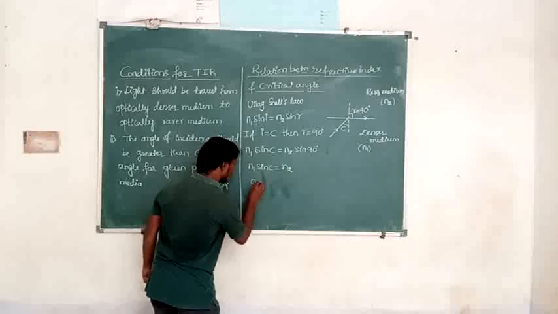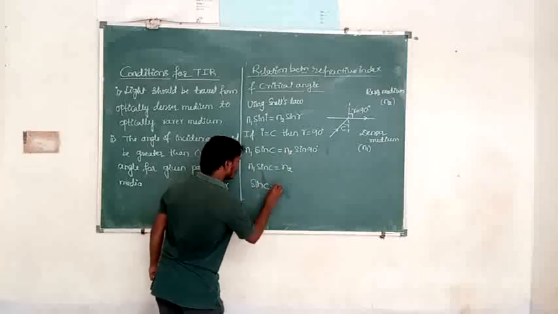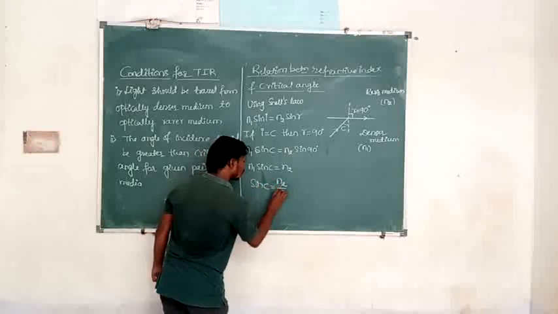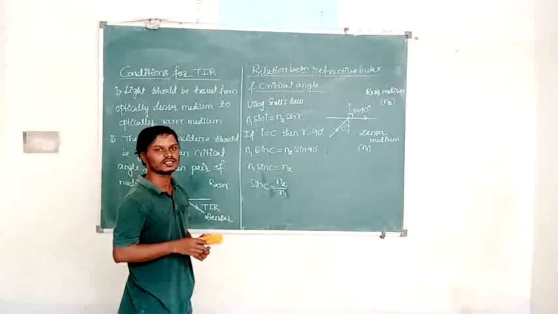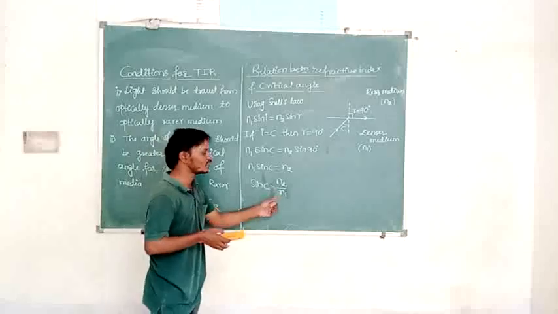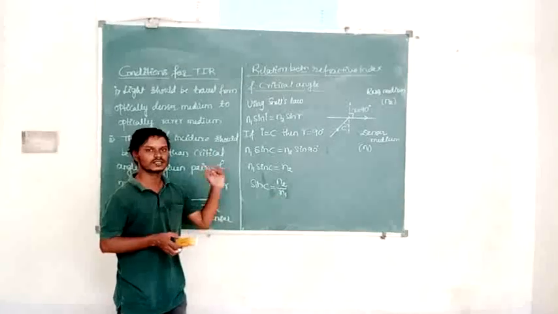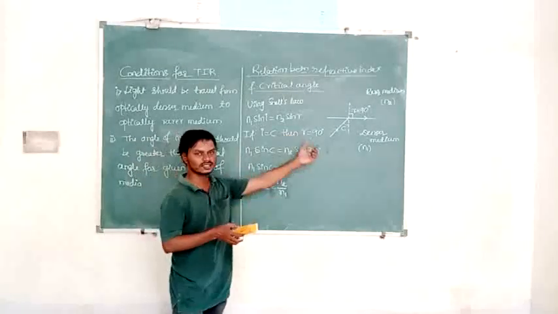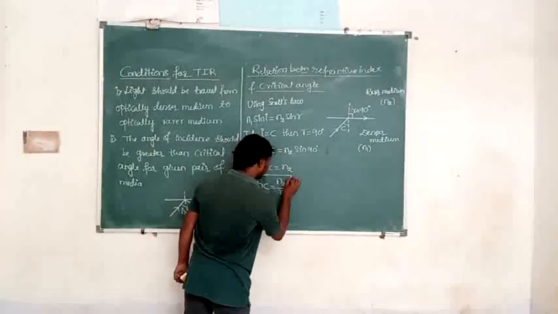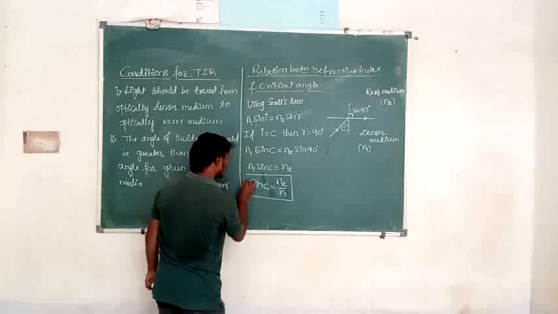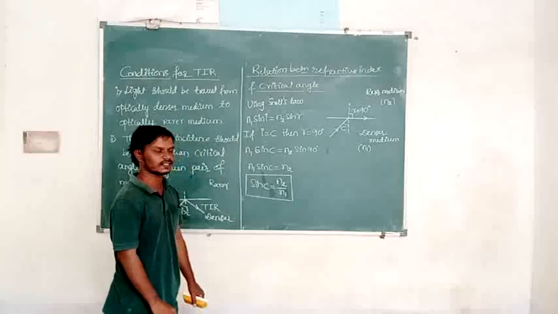Then sin C is equal to n2 by n1. So what is n2 here? n2 is the refractive index of the rarer medium, and n1 is the refractive index of the denser medium, because the light is traveling from denser to rarer. So this is the relation between the critical angle and refractive indices.